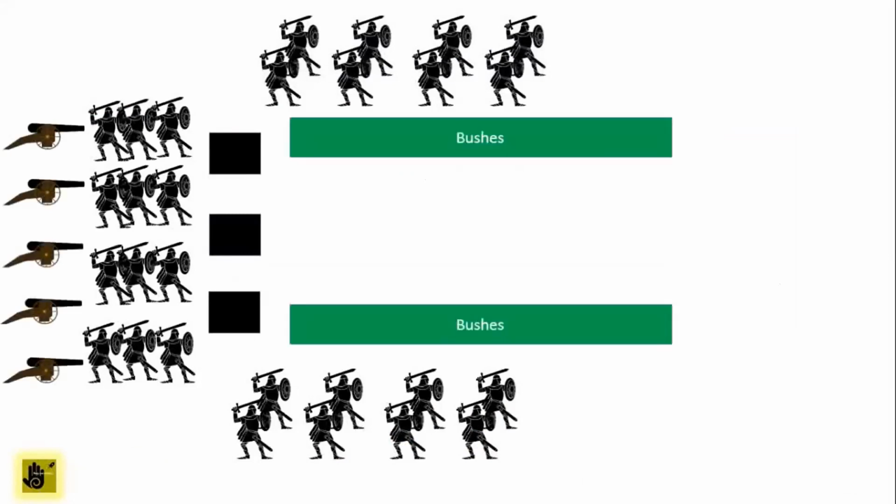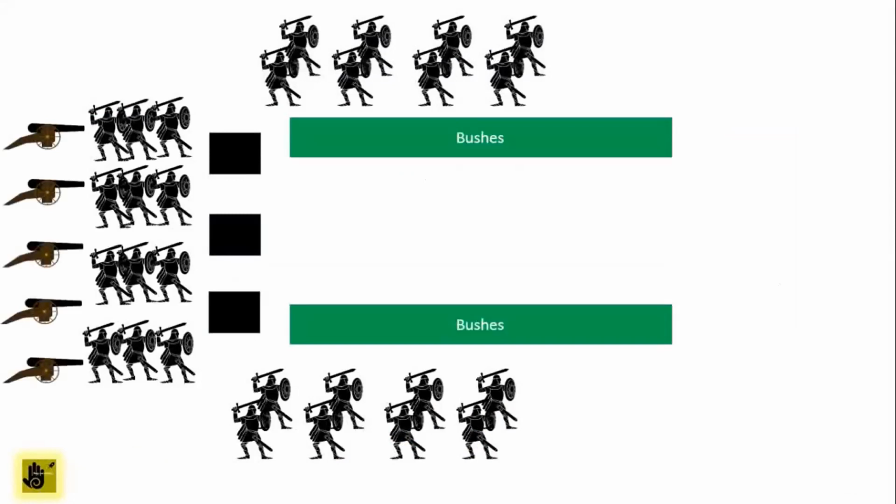The center division was protected with guards. In front of them and behind them were the deadly cannons. Babur also selected a place for his army which would give them a strategic advantage to overcome the shortage of soldiers. The right and left divisions were protected by bushes.